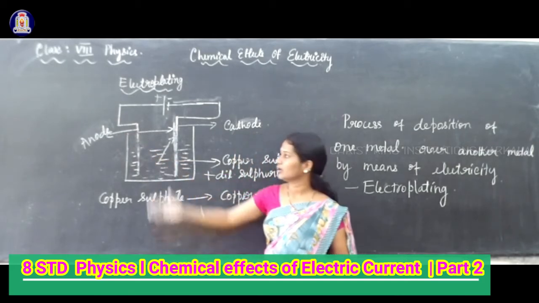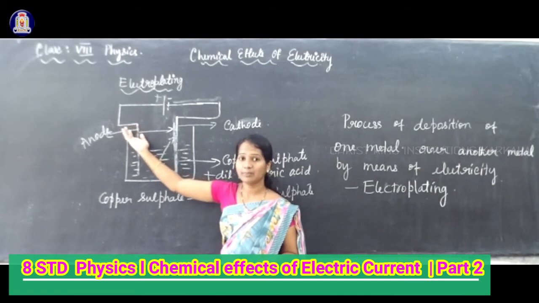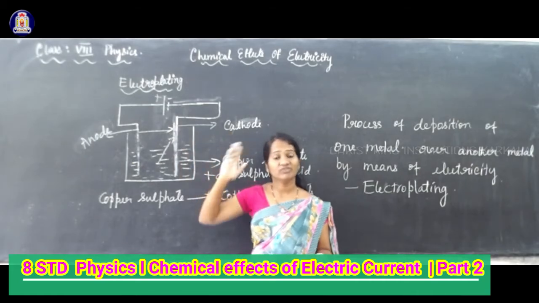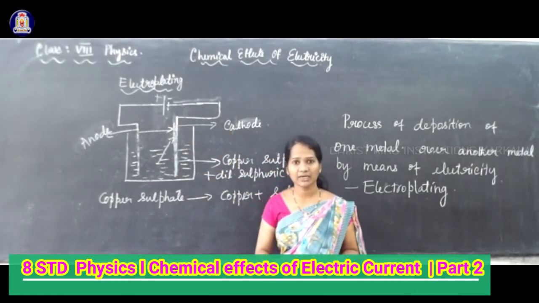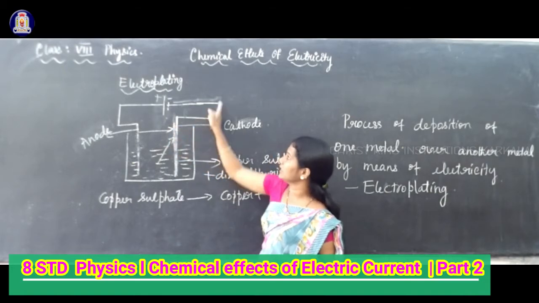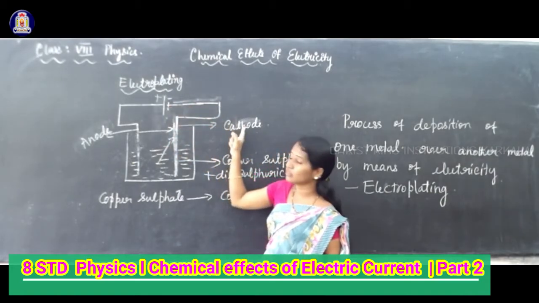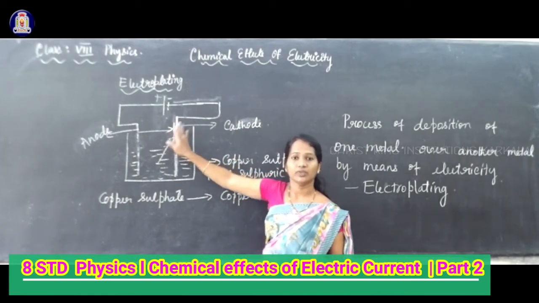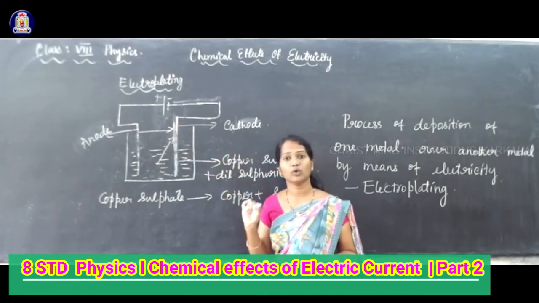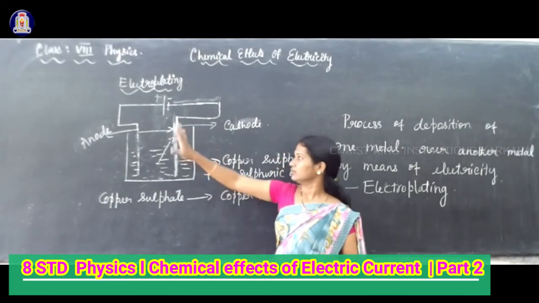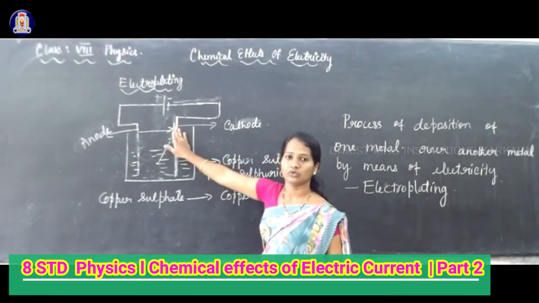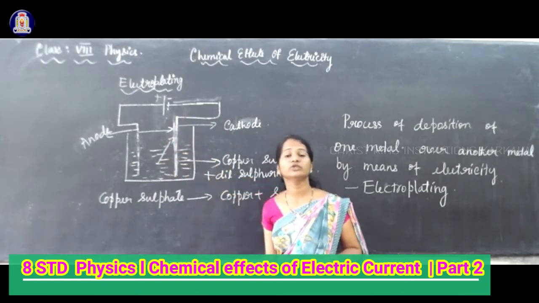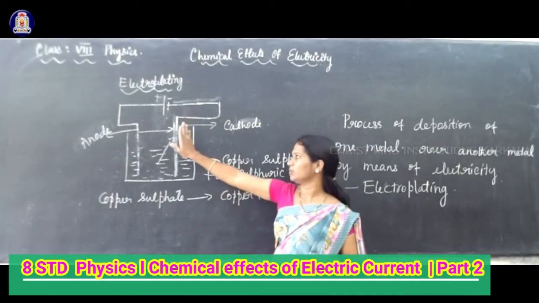So what does it mean? Copper from one metal plate, from one electrode, is transferred to the other electrode. So in which electrode can you deposit the metal? The terminal which is connected to minus, that is the cathode. On the cathode we can deposit the required metal. The metal which we want to electroplate can be taken as the cathode. Upon the metal you are taking as cathode, you can deposit the required metal. This you have to remember.